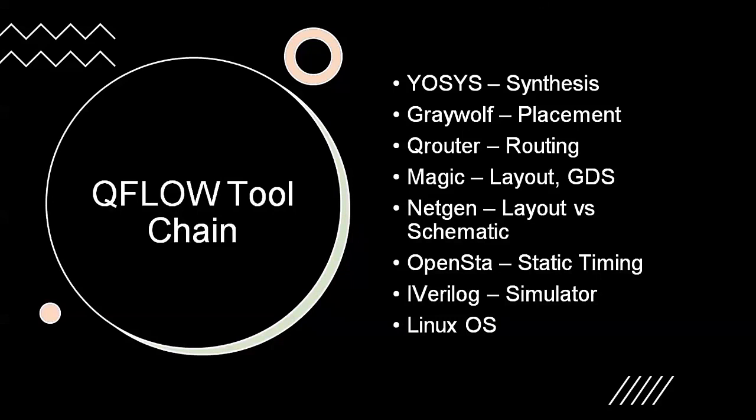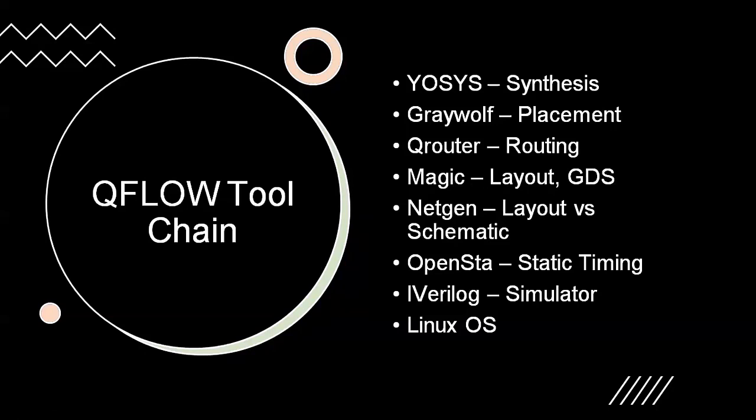QRouter is the name of the tool for routing. Routing means detailed routing of metal layers, vias, and all those things after placing the design. Magic is the tool which is used for layout and GDS generation, and Magic also has a nice GUI. You can visualize the layout, and you may want to make some changes.